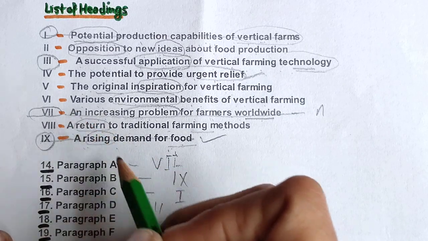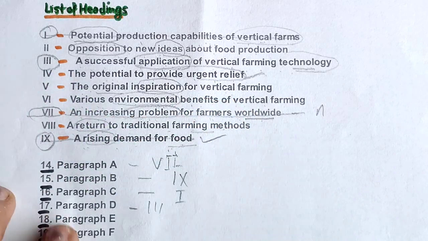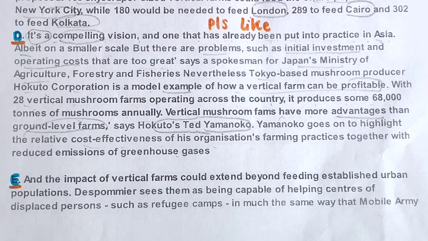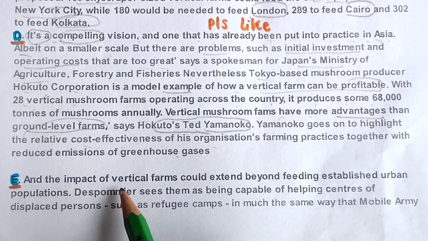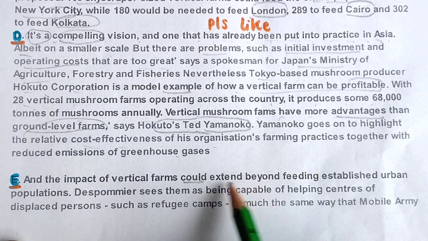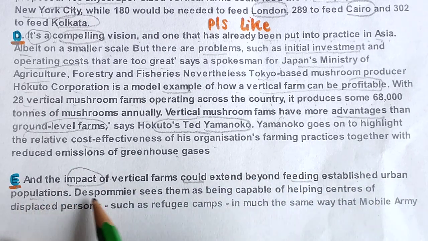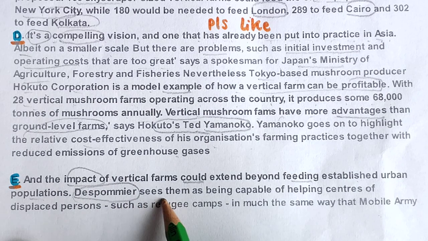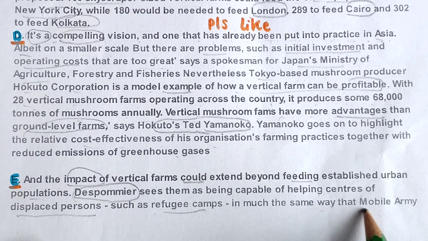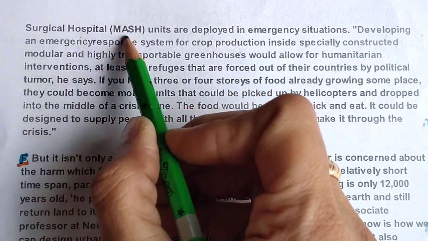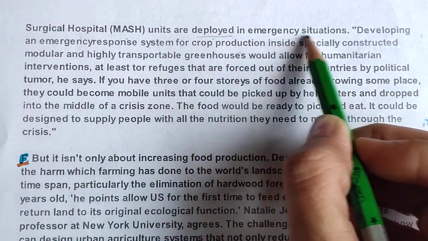Okay, now this also we have selected, coming to the next paragraph, that is E paragraph. And the impact of vertical farms could extend beyond feeding established urban populations. This person sees them as being capable of helping centers of displaced persons such as refugee camps, in much the same way that mobile army surgical hospital units are deployed in emergency situations.